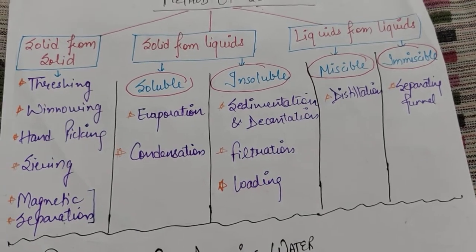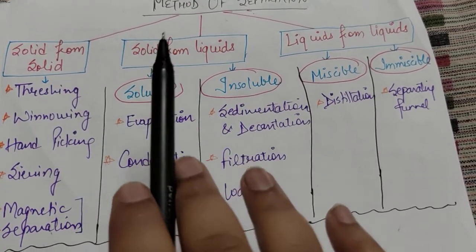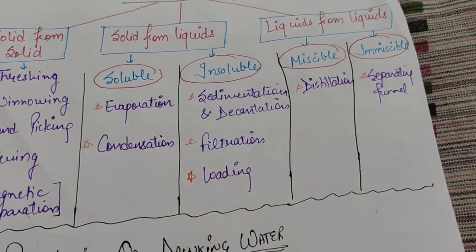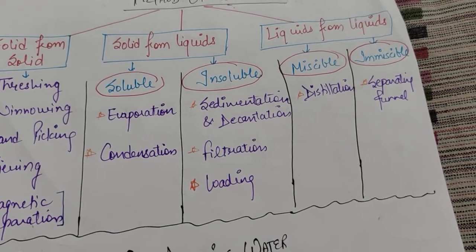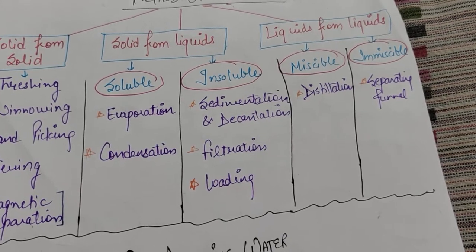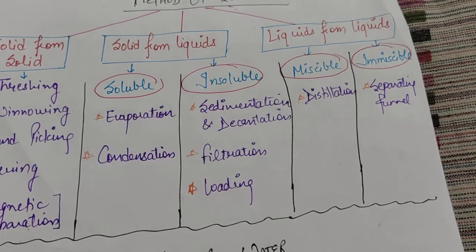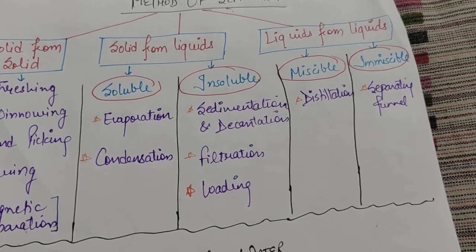Okay. Now, if I want to separate a solid from a liquid, now it depends whether that particular solid is soluble or not. Like if I am having sugar in water, then sugar gets dissolved in water, so it is soluble. And if I take sand in water, that is also solid in liquid, but sand doesn't get dissolved in water. So there are two cases.